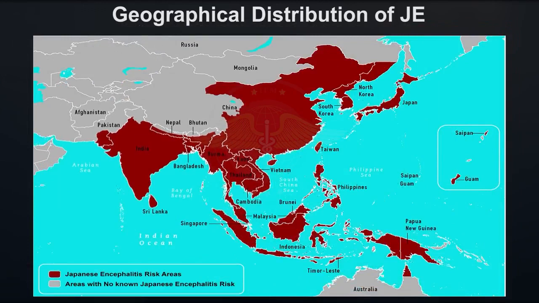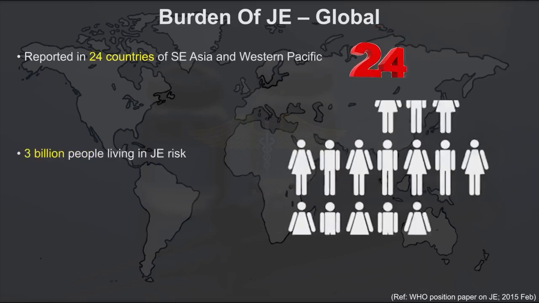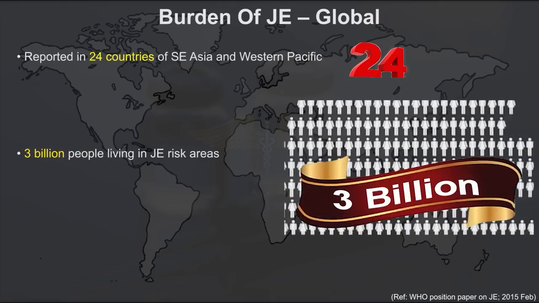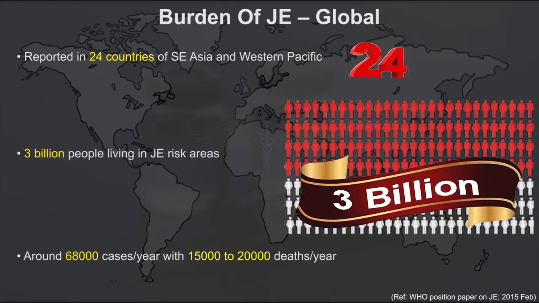Likewise, the red paint is all over the Western Pacific region and all over the East Asian countries, so almost 24 countries from Southeast Asia and Western Pacific areas are endemic for this disease. 3 billion people at a time live in Japanese encephalitis high risk zones. Around 68,000 cases and around 20,000 deaths have been found globally per annum.